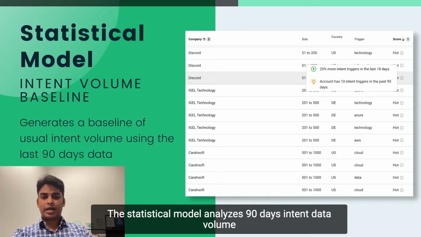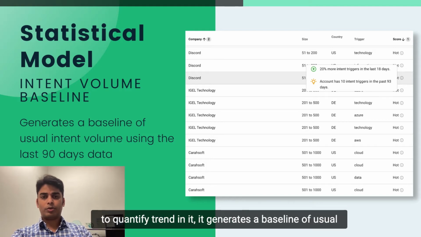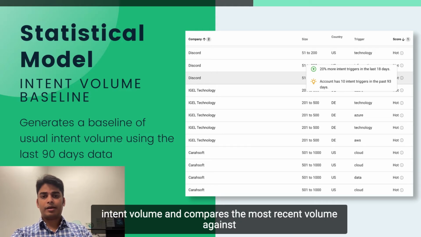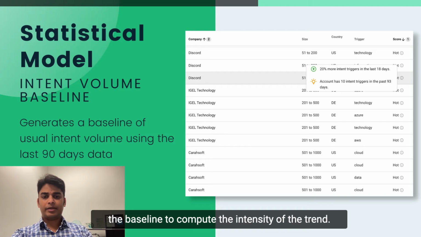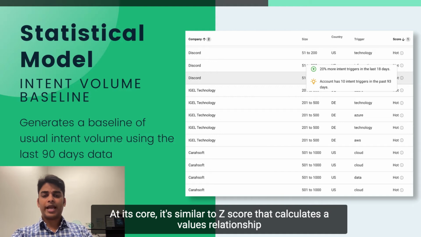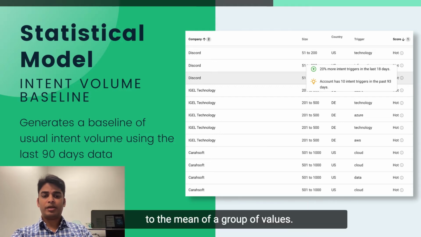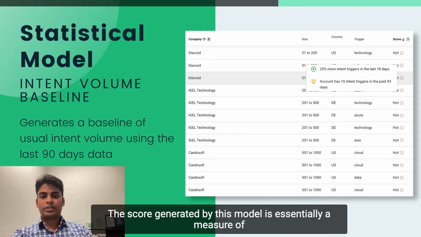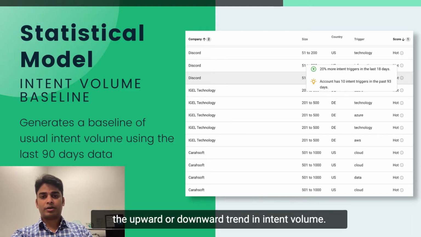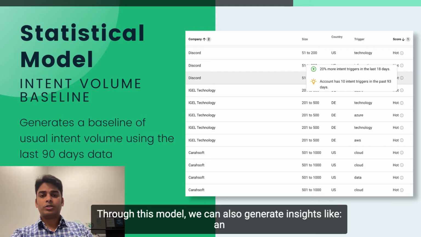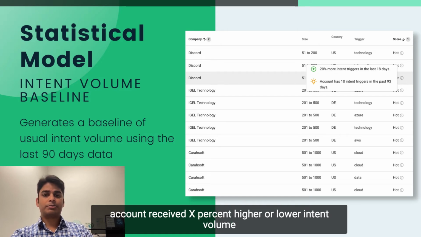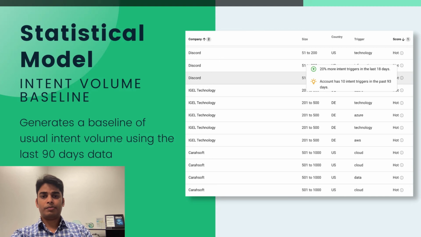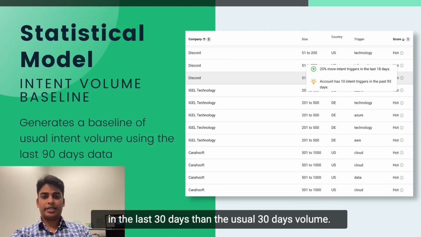The statistical model analyzes 90 days of intent data volume to quantify the trend in it. It generates a baseline of usual intent volume and compares the most recent volume against the baseline to compute the intensity of the trend. At its core, it's similar to a Z-score that calculates a value's relationship to the mean of a group of values. The score generated by this model is essentially a measure of the upward or downward trend in intent volume. Through this model, we can also generate insights like an account received X% higher or lower intent volume in the last 30 days than the usual 30 days volume.